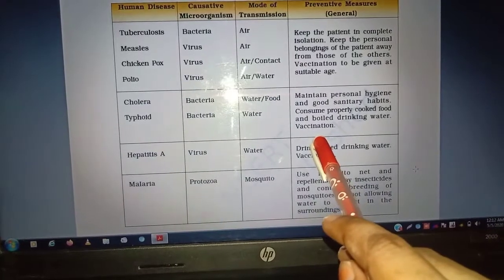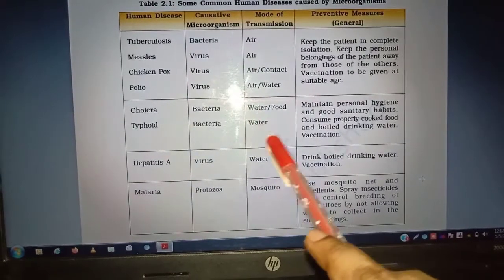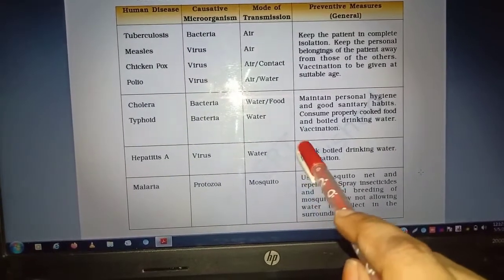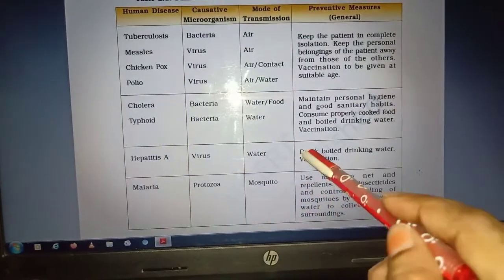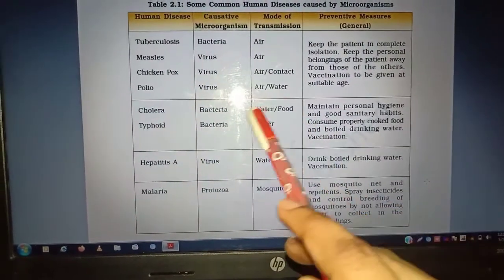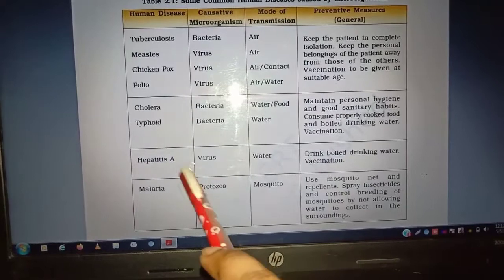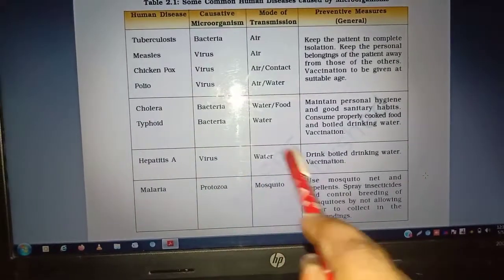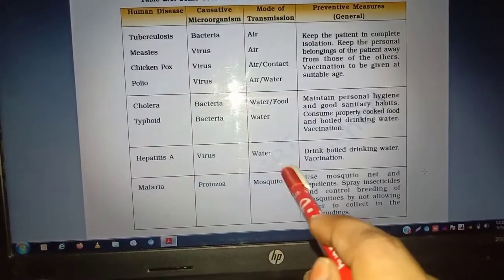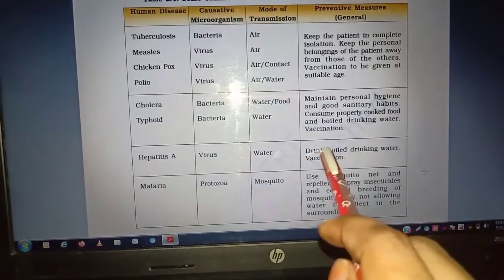And vaccination. Just because it is transmitted through water, we should keep our water clean, and if it is not clean, then we should boil it before drinking. Okay. Hepatitis A is caused by a virus and the mode of transmission is water. Just because the mode of transmission is water, we should keep the water clean and drink boiled drinking water. And vaccination.